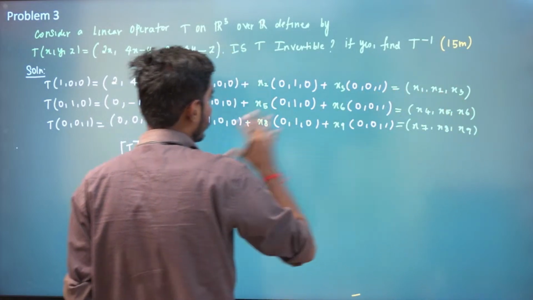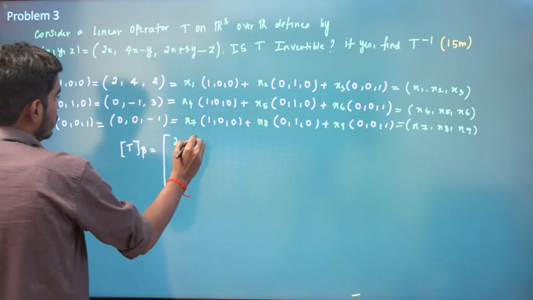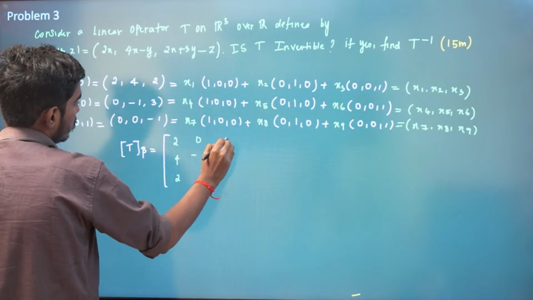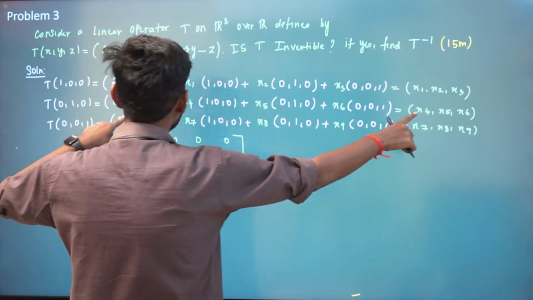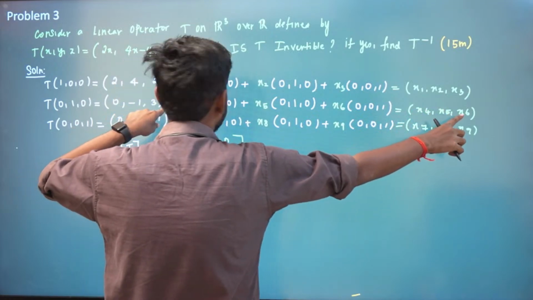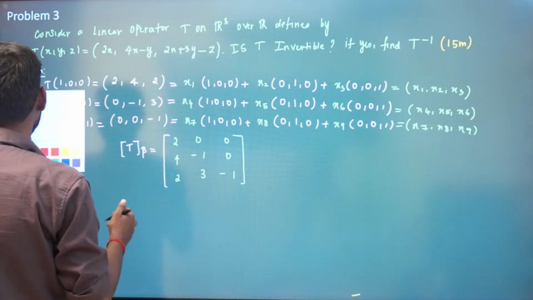So this is our matrix. If it is a standard basis, then you can write this as 0, -1, 3 and 0, 0, -1. Yes or no? Because if you equate, x4 is 0, x5 is -1, x6 is 3. So this is our matrix of T with respect to the standard basis.